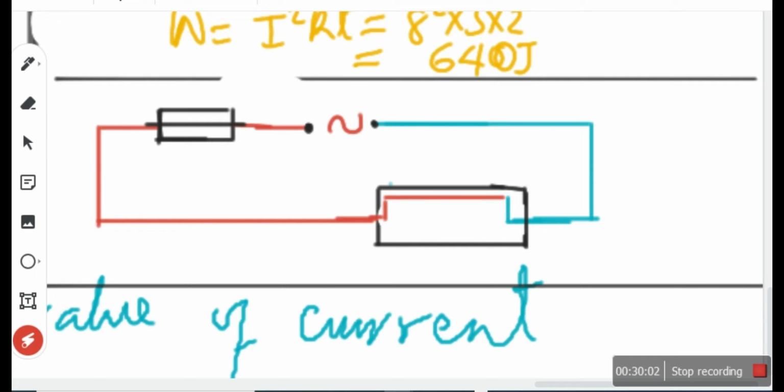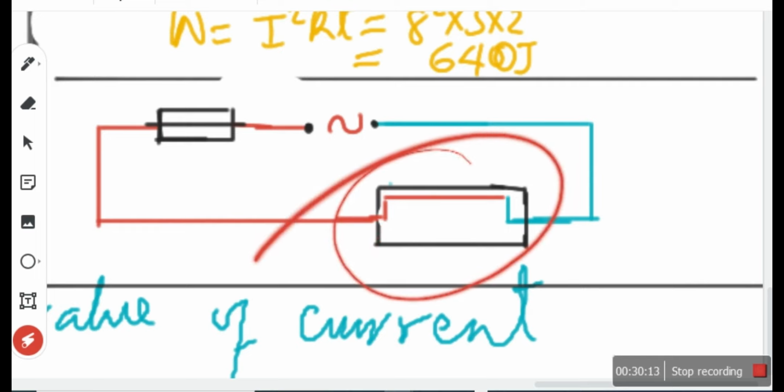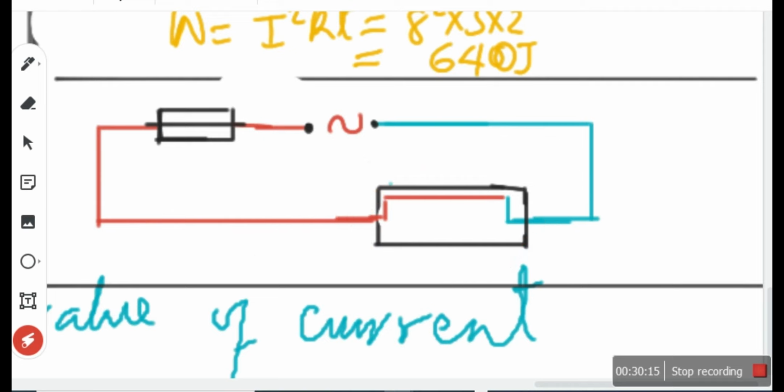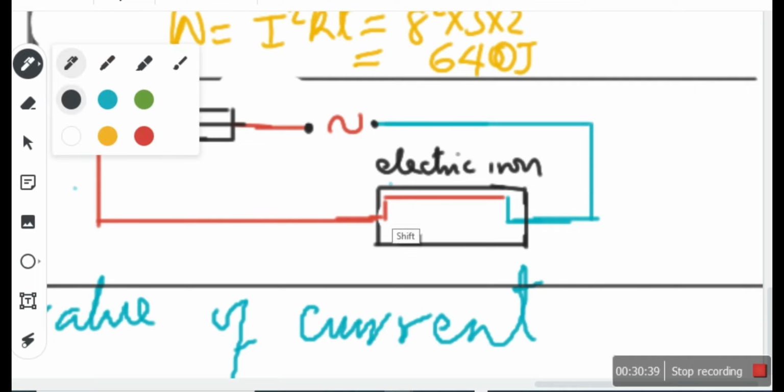If this live wire accidentally makes contact with the body of this appliance, this thing you're seeing here is an appliance. It could be your washing machine, your electric fan, your pressing iron, anything that usually uses high current. Did you get me? Think of this as maybe a washing machine or electric iron. Let me just use a simpler one, electric iron. So if it's an electric iron, it should be a heater now, isn't it? So maybe I should use a symbol of a heater.